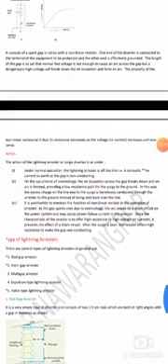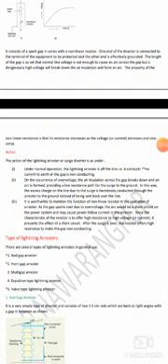Then we will study the types of lightning arrestor. How many types of lightning arrestor are there? Mainly there are 5 types of lightning arrestor. One is rod gap arrestor, second is horn gap arrestor, third is multi gap arrestor, fourth is expulsion type arrestor, and fifth is valve type lightning arrestor. We have only 3 in the syllabus: rod gap arrestor, horn gap arrestor, and valve type arrestor. In the next class we will study about these 3. Okay.